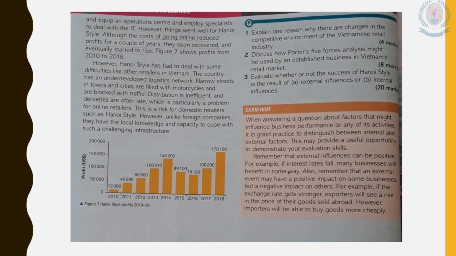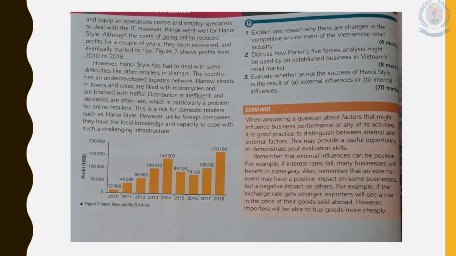And for the last question, they ask you to evaluate whether or not the success of Hanoi Style is the result of A, external influences, or B, internal influences. Now you know about the business internal environment and business external environment.